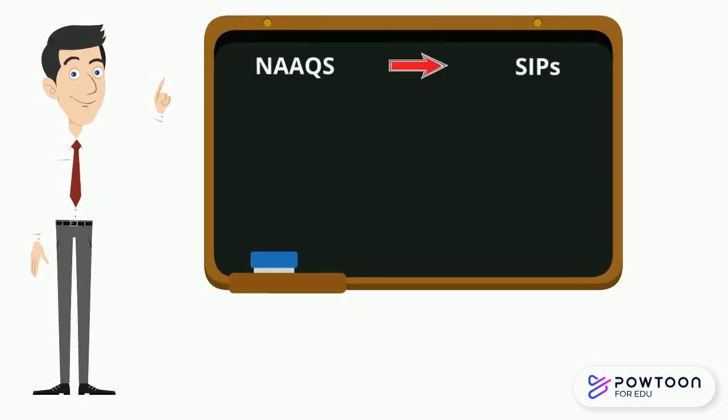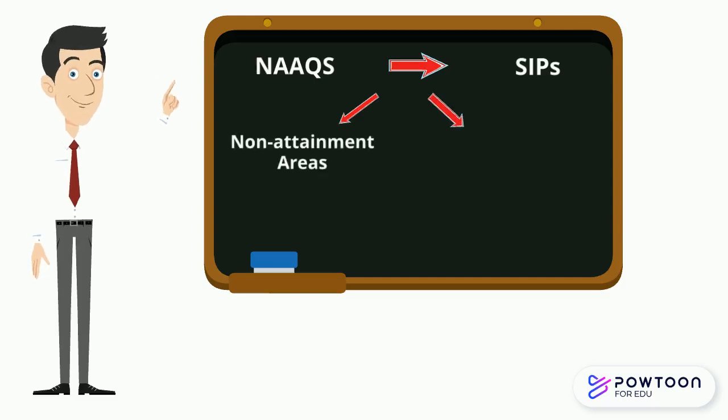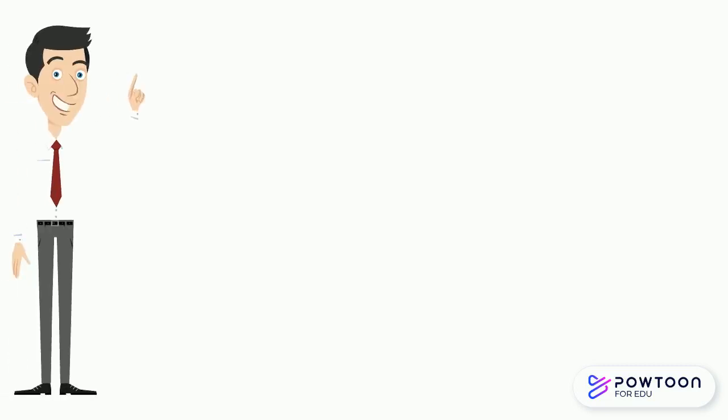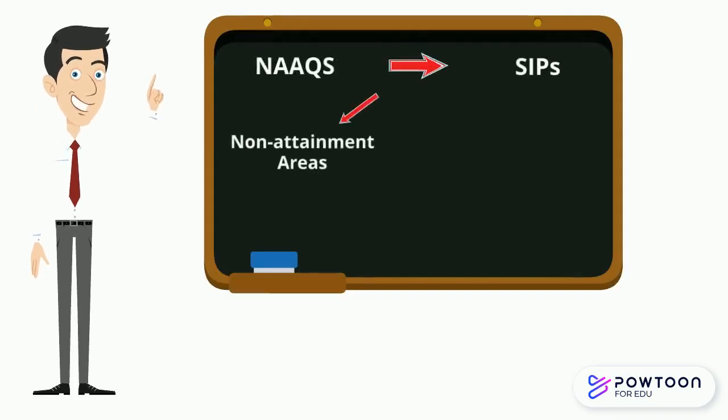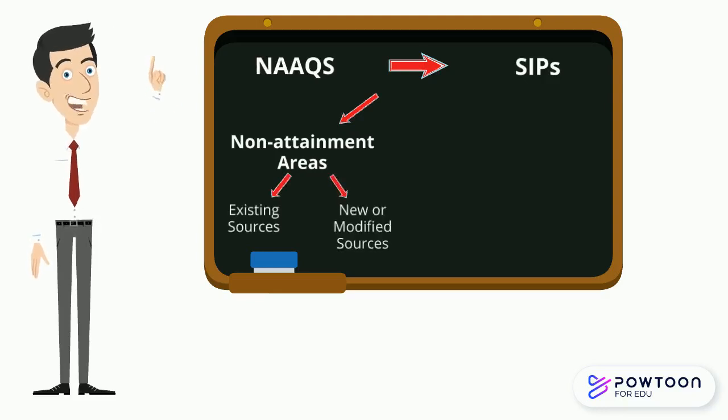The states may then subdivide into 2 source area categories. First, some areas of a state may come under the non-attainment program, meaning those areas do not meet one or more of the NAAQS. Second, there will very likely be areas in attainment, meaning those areas meet one or more of the NAAQS. If a state has a non-attainment area, it will then further subdivide its emitting sources into existing stationary sources and new or modified stationary sources. This is a critical distinction because the law imposes different emission standards for existing and new or modified sources.